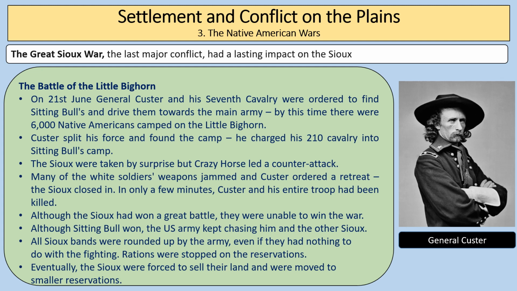The Sioux were taken by surprise, but Crazy Horse led a counterattack. Many of the white soldiers' weapons jammed, and Custer ordered a retreat, and the Sioux closed in. In only a few minutes, Custer and his entire troops had been killed. Although the Sioux had won a great battle, they were unable to win the war.